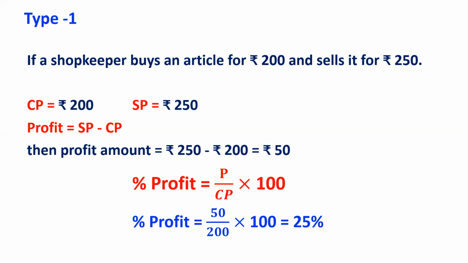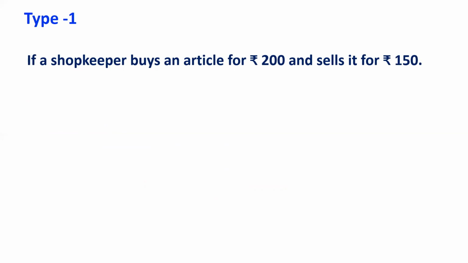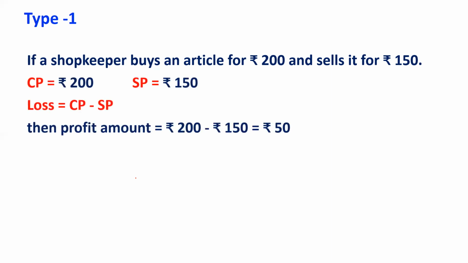Let us move to another question of the same type. Shopkeeper buys an article for 200 and sells it for 150. In this case, the selling price is less than the cost price. So there will be a loss. How much loss? 200 minus 150 is equal to 50 rupees loss. This 50 rupees is the loss amount. Why? Because the selling price is less than the cost price.